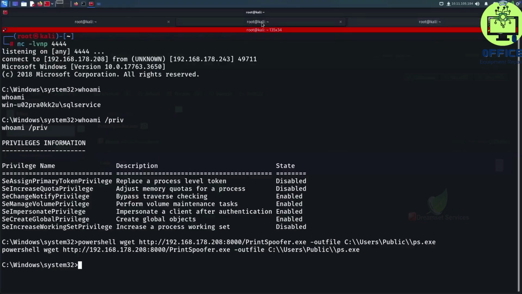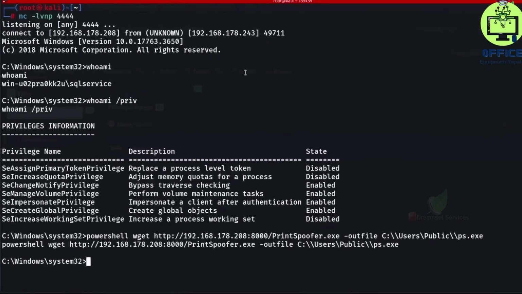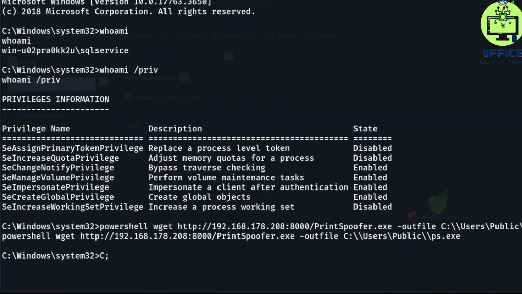Now we need to initiate the connection from the target server again. To do that, we'll need to go back to our shell and then run the following command. We're accessing the tool that we just stored inside the server, which is located under Users\Public, ps.exe -i -c, and then in quotes we're gonna enter the command we want to run as the NT AUTHORITY\SYSTEM user, which is an administrative account. Whatever is inside the quotes will be executed by the NT AUTHORITY\SYSTEM user.